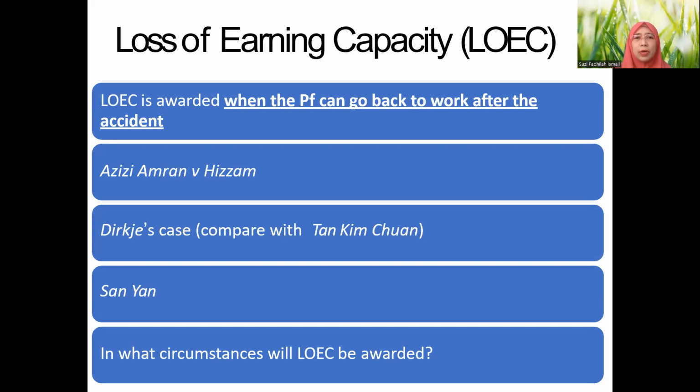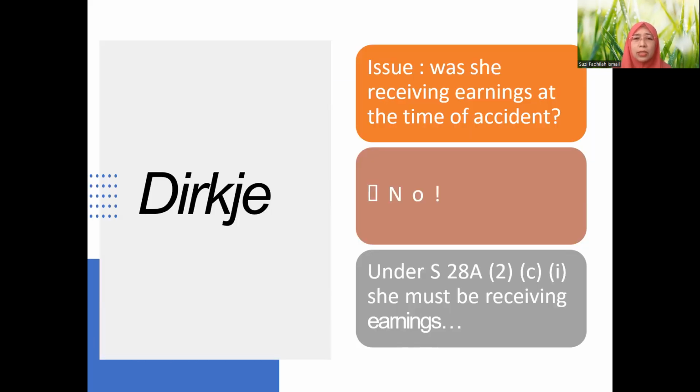All right. But this one we reserve. I'm going to record a lecture for LOEC later, so that you can see the comparison. So in Dirk here, she couldn't claim for LOFE. Why? Because she wasn't earning. Despite the fact that she was earning before she took unpaid leave, when the accident happened, no earning, zero income, so cannot claim for LOFE. But of course, she was allowed to claim for another category of claim. But that one I will explain later.